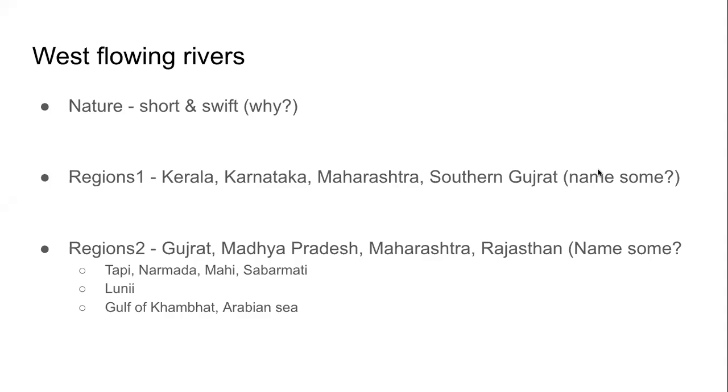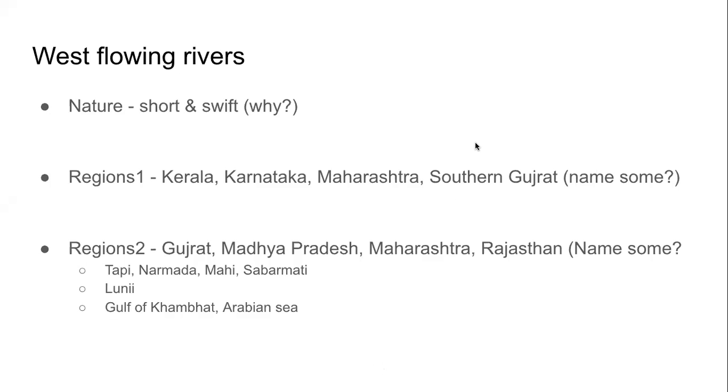Now let us understand the west flowing rivers. First of all these rivers, the west flowing rivers, they are short and swift. Short means chota, swift means fast. याद करके बताओ ऐसा क्यों? Why are they short and swift?